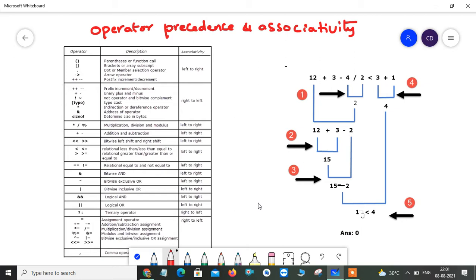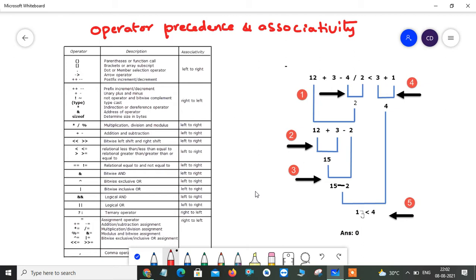Before I explain operator precedence and associativity, why is it required for any programming language? See, we all know the computer is a machine. So whenever you give it an expression, it will give you an answer in a fraction of a millisecond. Wherever in the world you give the expression, you get the same result.